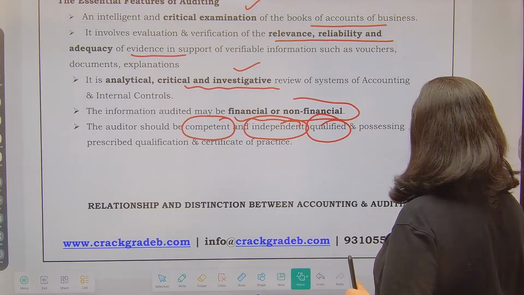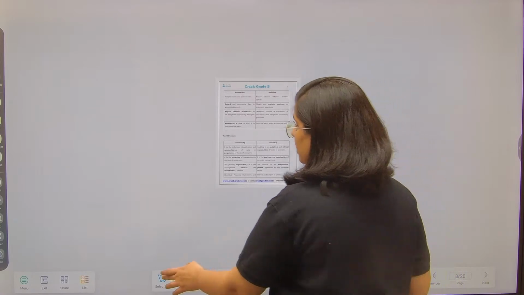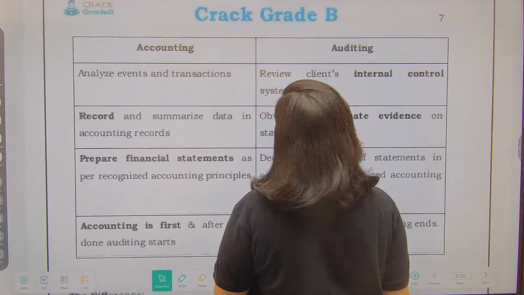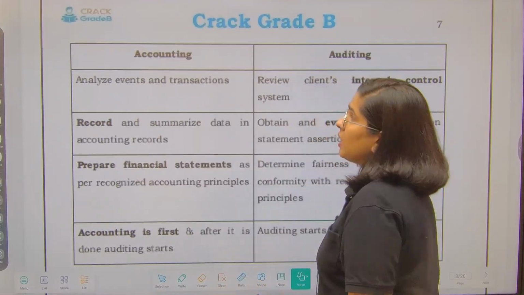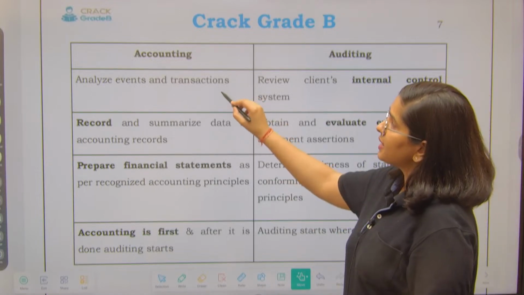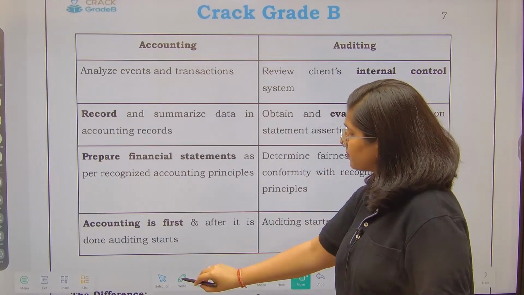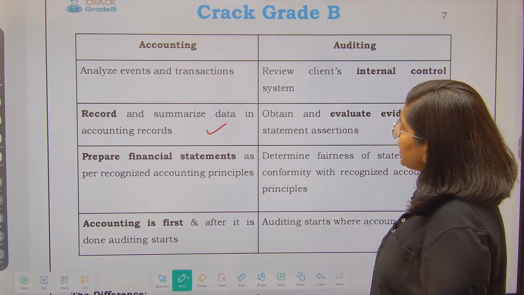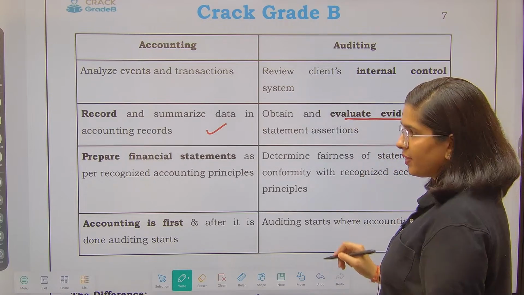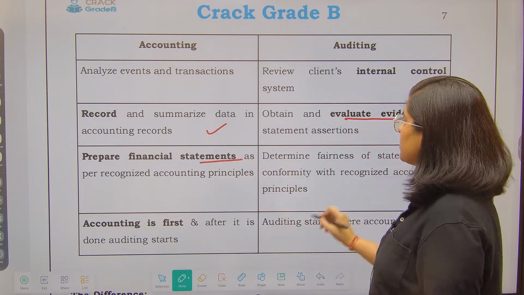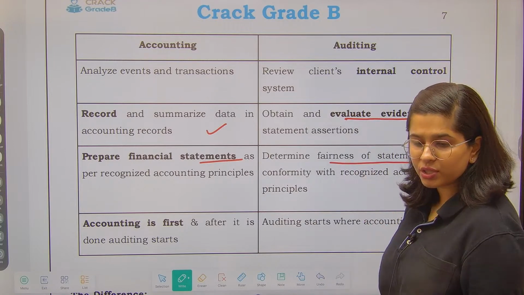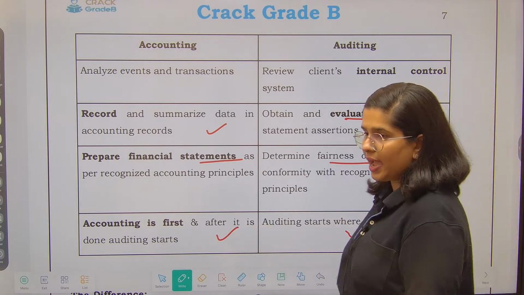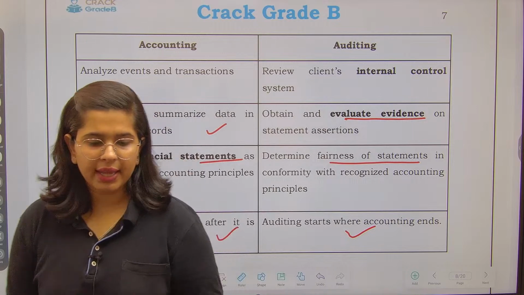Next is the relationship and distinction between accounting and auditing. What is the relation between both of them? Accounting analyzes the events and transactions. These are the similarities. Accounting also records the data. Auditing evaluates the evidence. Accounting prepares financial statements. Here, the fairness of financial statements is taken. Accounting is first and auditing starts where the accounting ends. So these are the things between auditing and accounting.